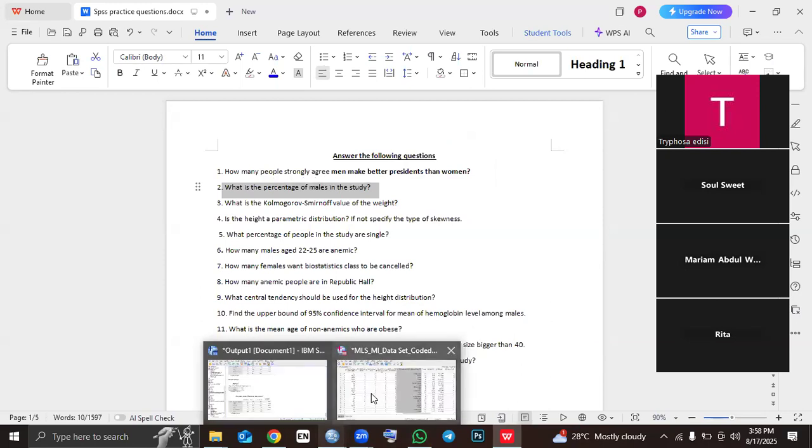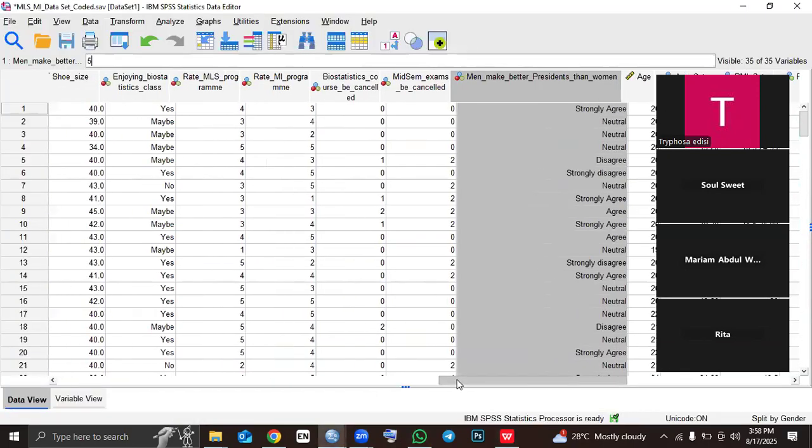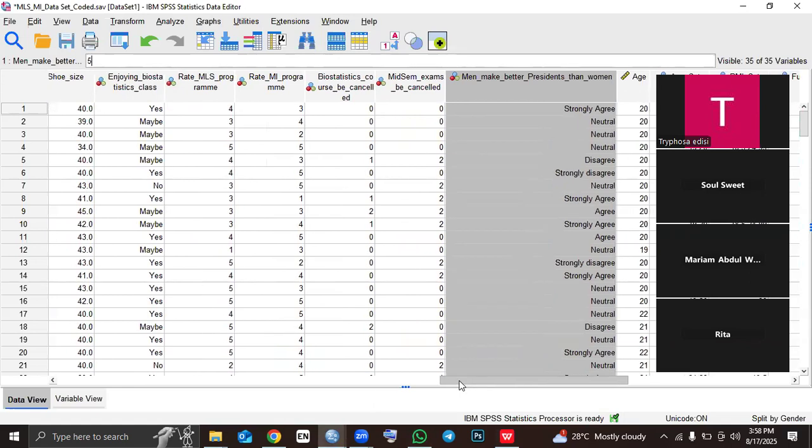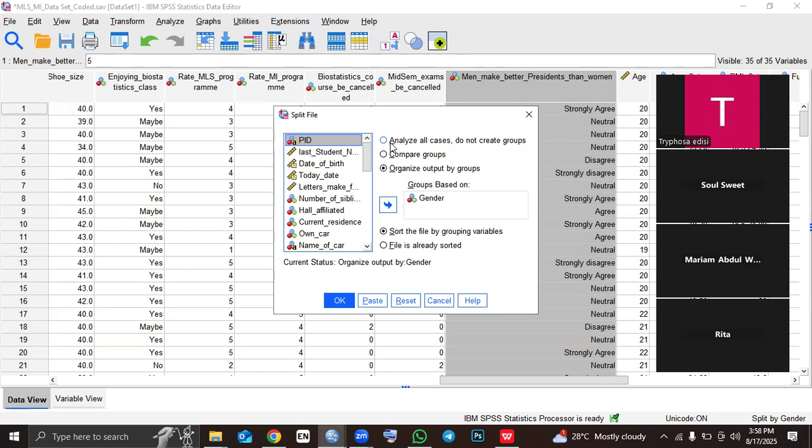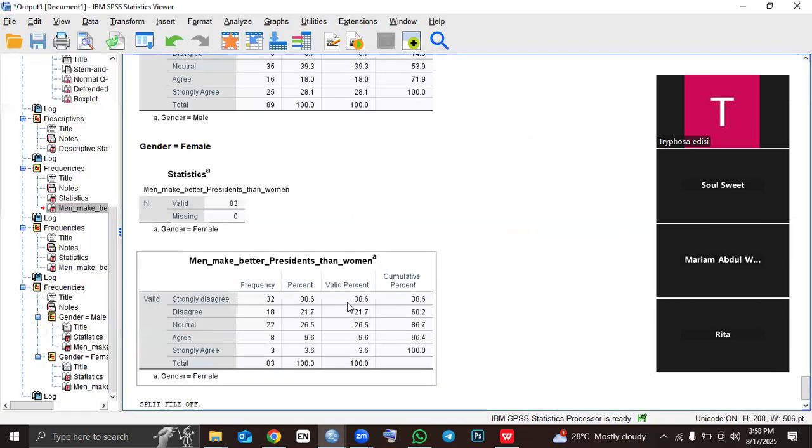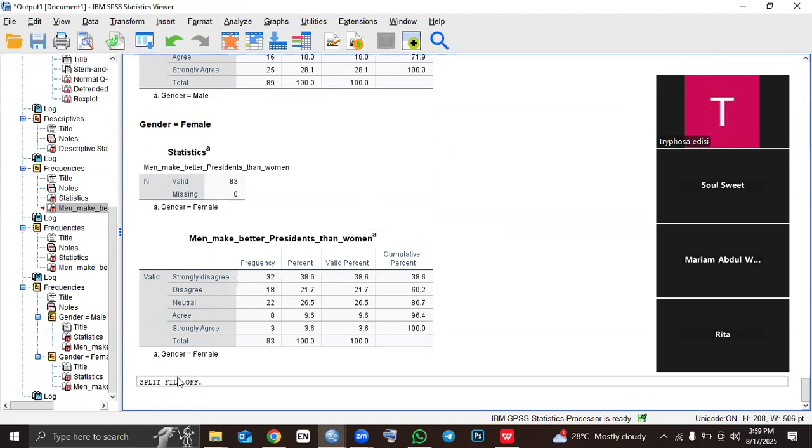But before I continue and answer that question, please note that after you have done the split file command, any other statistic that you run is going to split the file for any other thing. So immediately you finish using your split file to find your answer for that question, you have to come back and reset it. So reset, then click OK, so that it will turn the split file off.